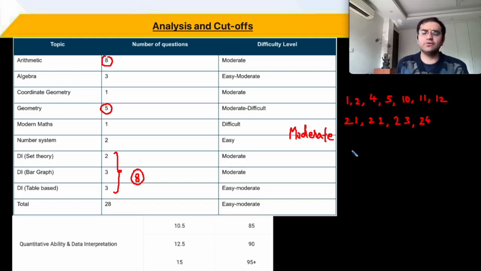So that's why the overall paper level was moderate. In order to do well, you would have had to solve many of the tougher questions as well. So good grasp in arithmetic and geometry is necessary to do well in the XAT paper.